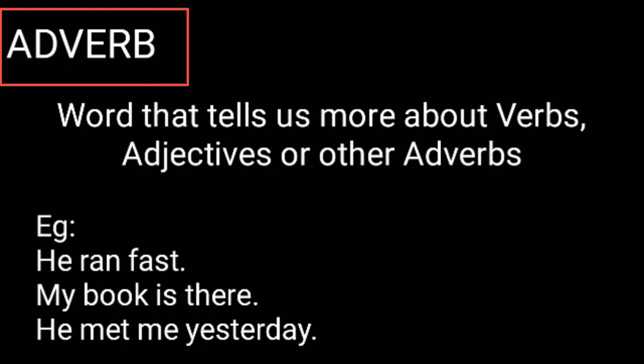That's the adverb. That means it is giving us a little more details about the verb ran. How he ran? Fast. So in the first sentence, the word fast is used to describe the verb. So the word fast is the adverb used in the first example.